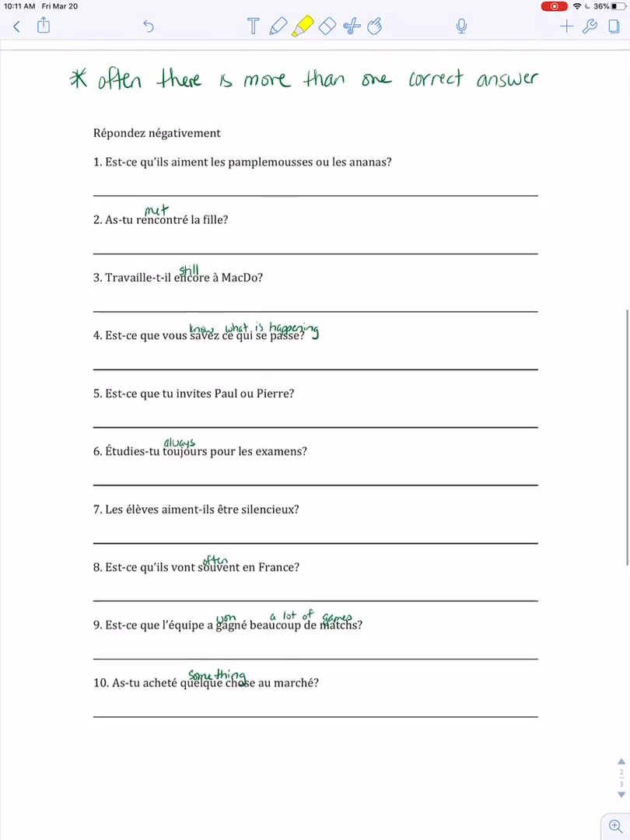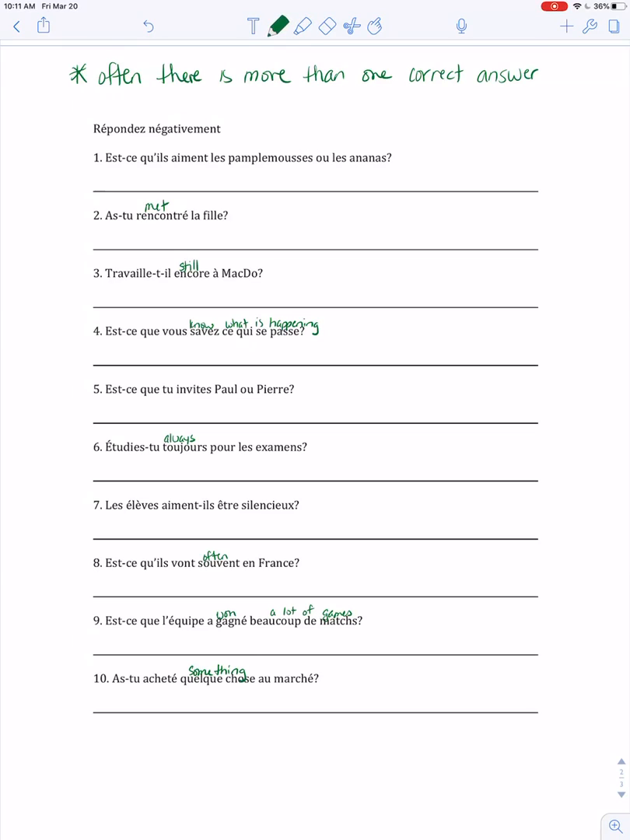So to get you started on the practice, I have a note here that often there's more than one correct answer. So let's see, what's the best example of that? You could look at one like number 5. Est-ce que tu invites Paul ou Pierre? Are you inviting Paul or Pierre? You could say something like, I'm inviting neither Paul nor Pierre with ne ni ni. You could say you're inviting no one with ne personne.